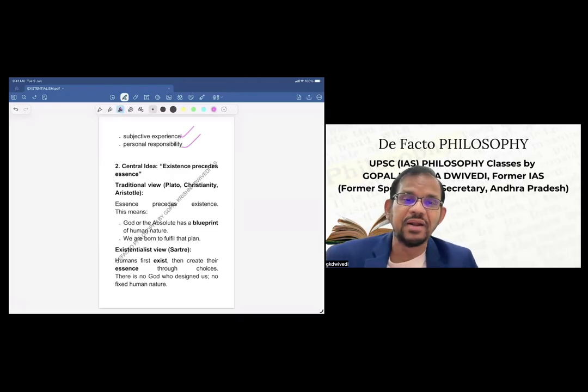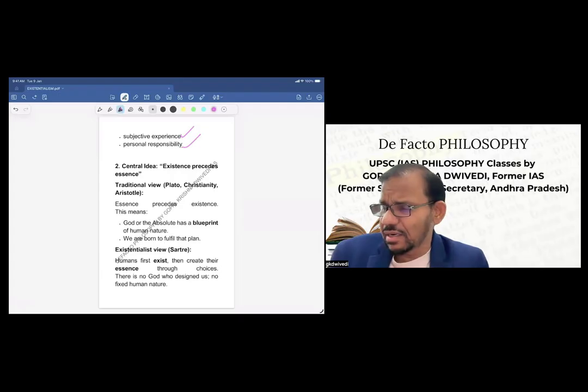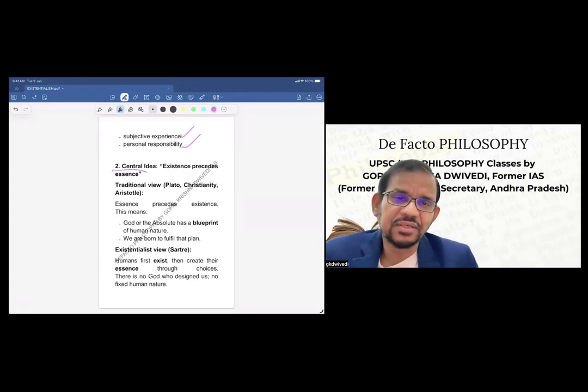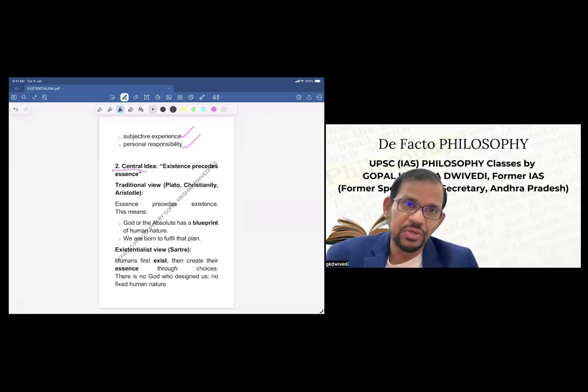Because if we keep this in mind, perhaps we will be able to understand the further concepts of existentialism in a better manner. Now, the second sub-point which we want to discuss is, what is the central idea of existentialism? I am discussing this in brief, because I have told you that a number of subtopics of existentialism I will be taking up, which relate to repeated PYQs. So here you have to understand the basic idea in brief, because otherwise you can read the books also.